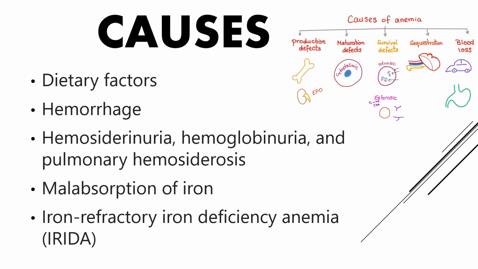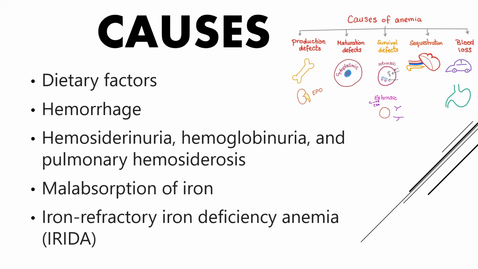Due to malabsorption of iron, the body is unable to absorb the iron, so it causes iron deficiency anemia. And the last one is iron refractory iron deficiency anemia. It is a hereditary disorder which is marked by iron deficiency anemia that is typically unresponsive to oral iron supplementation and may be only partially responsive to